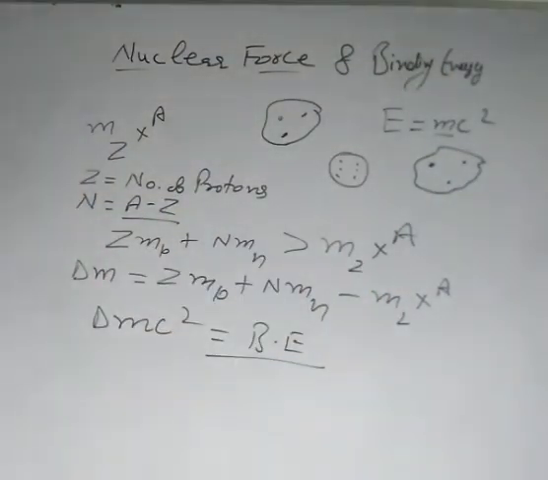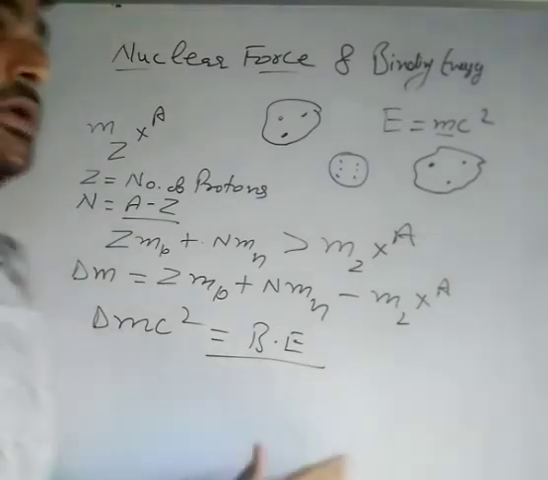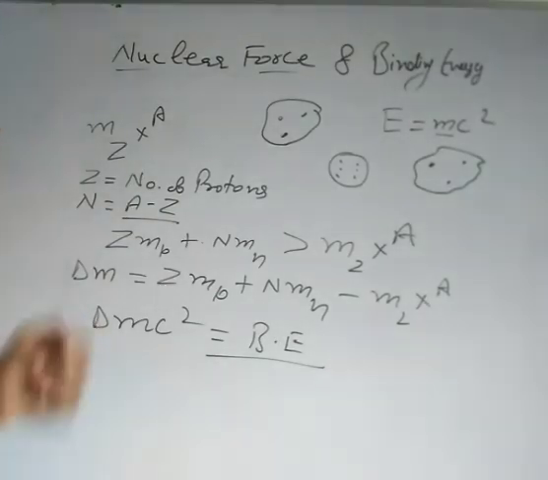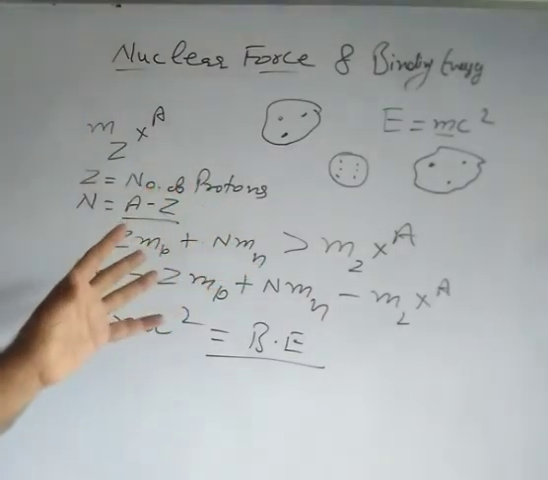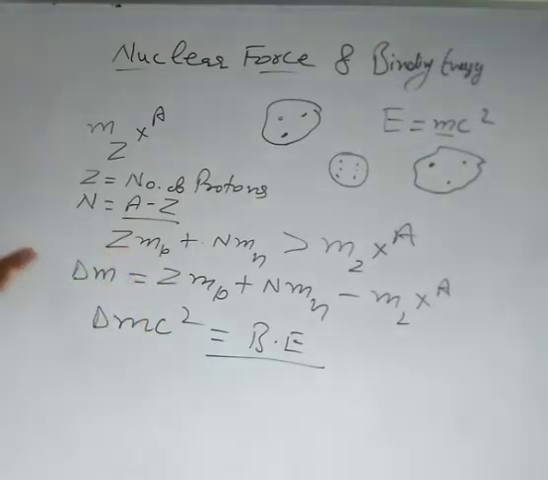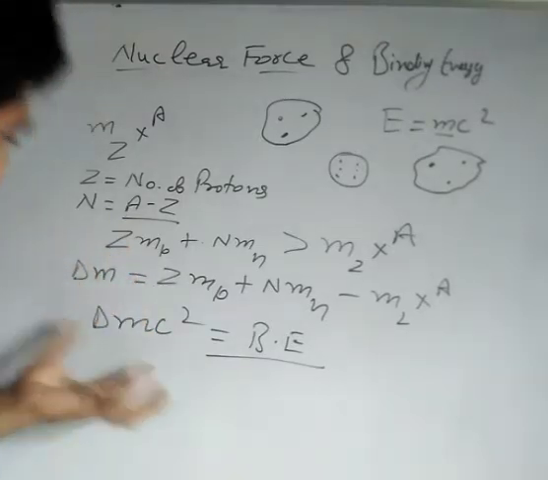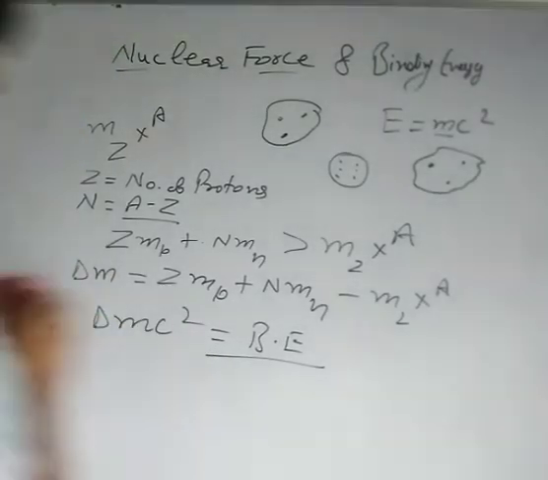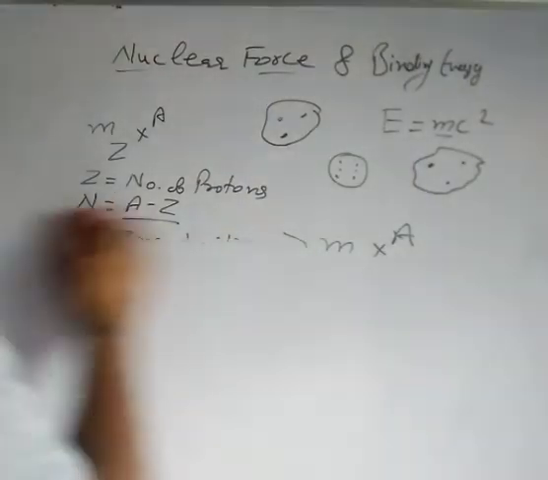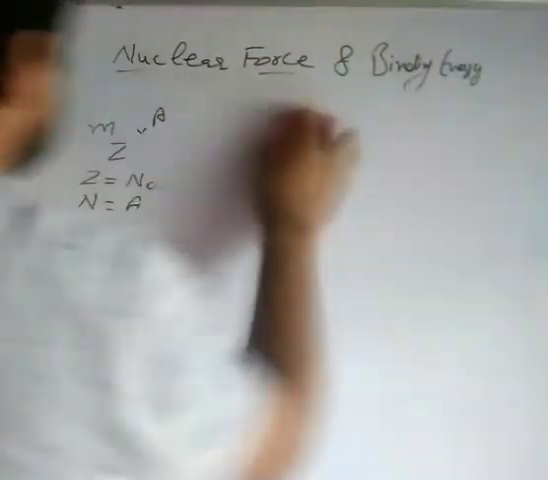So I am defining once again this very important term in nuclear physics, that is binding energy. What is binding energy? It is the mass defect times c square. Now I am writing it in terms of rest mass energy. Let me write this mass of the nucleus in terms of rest mass energy.